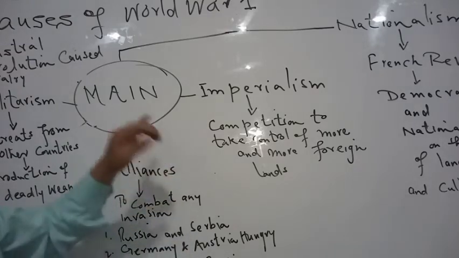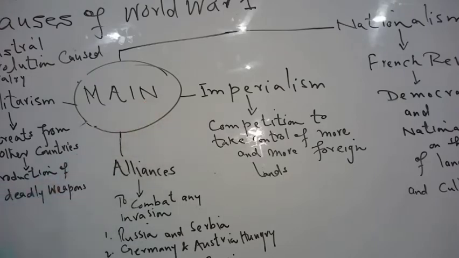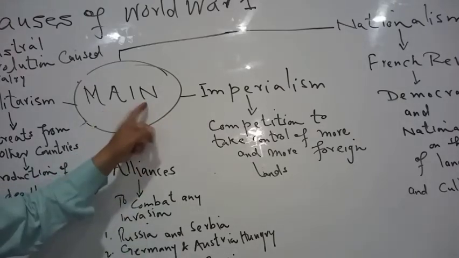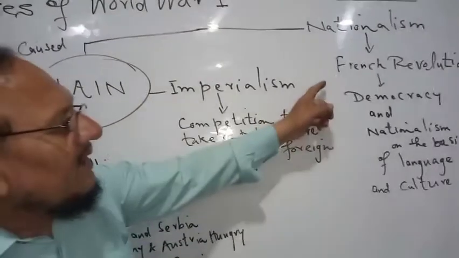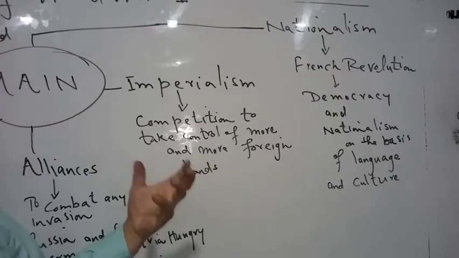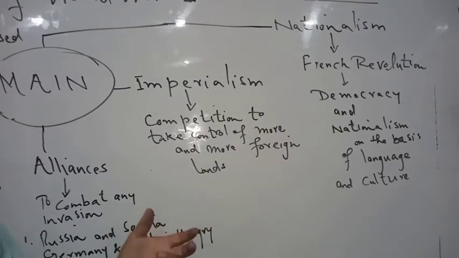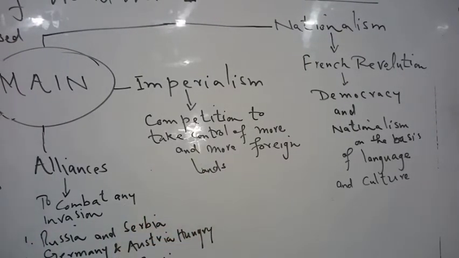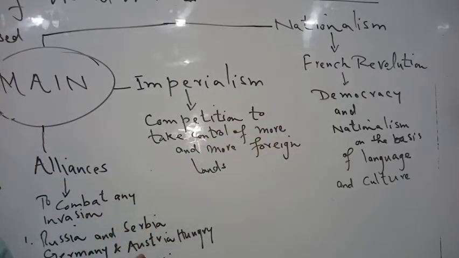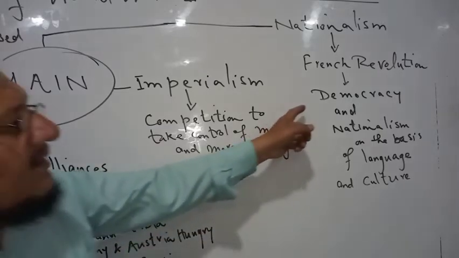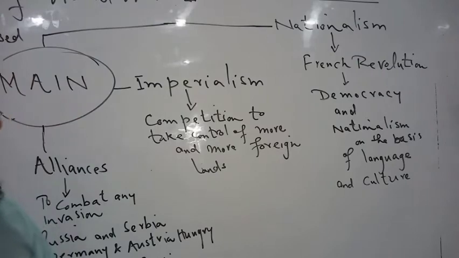Then nationalism. In the word, the last N is for nationalism. And how did nationalism start in Europe? Nationalism started due to the French Revolution. The French Revolution inspired two things in Europe and then in the whole world. One, democracy: when the monarchy was finished and a republican government was established, people now wanted democracy in the whole of Europe.